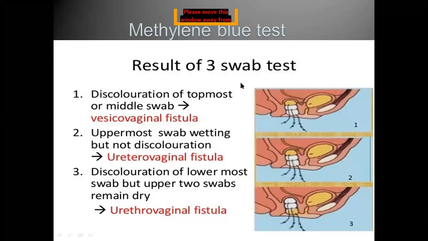So in the 3 swab test, if the uppermost swab is discolored with blue color, then it is vesicovaginal fistula. If the uppermost swab is wetted but not discolored, then it is ureterovaginal fistula. If the upper two swabs are dry, but the lowermost swab is wetted blue, then it is urethrovaginal fistula. You remember this test. These three swab tests are methylene blue tests. It will come as a short question.